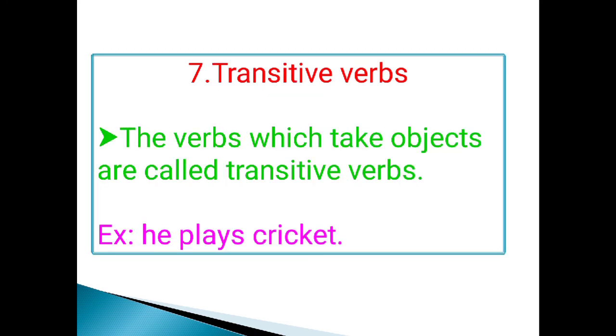Transitive verbs. The verbs which take objects are called transitive verbs. Example: he plays cricket. In this sentence, cricket is the object. So, we can say play is a transitive verb.